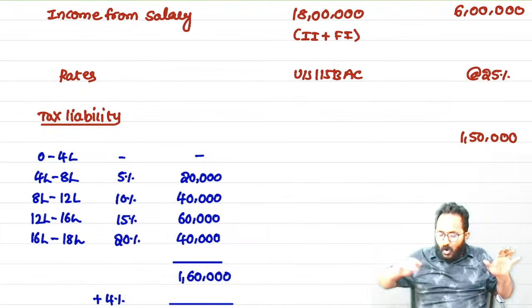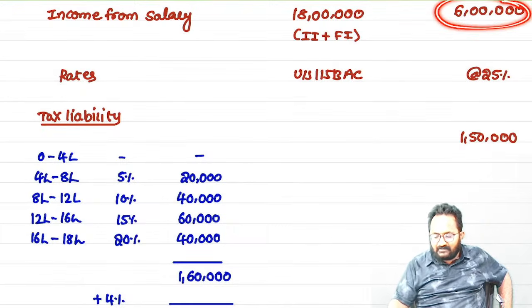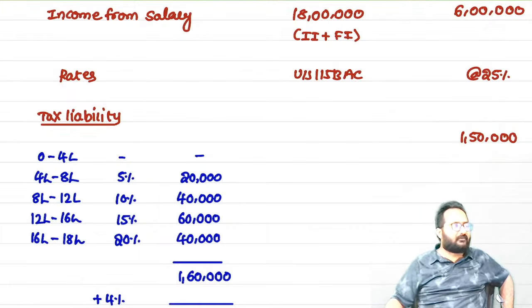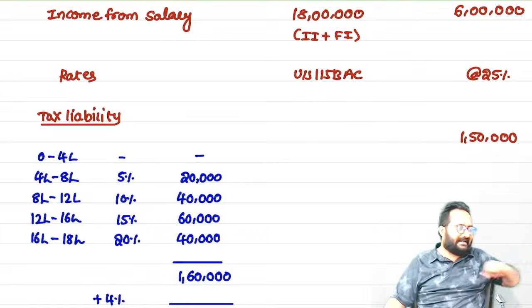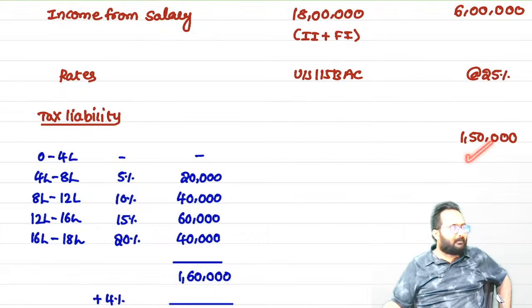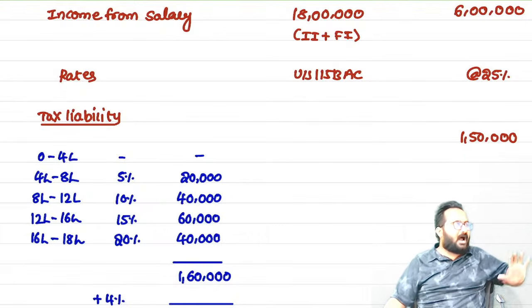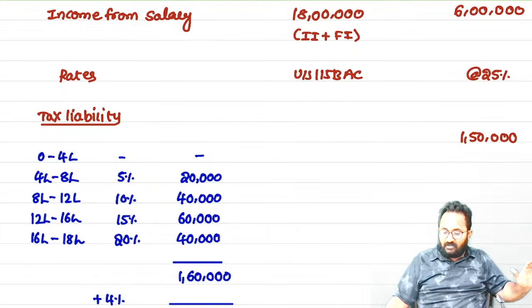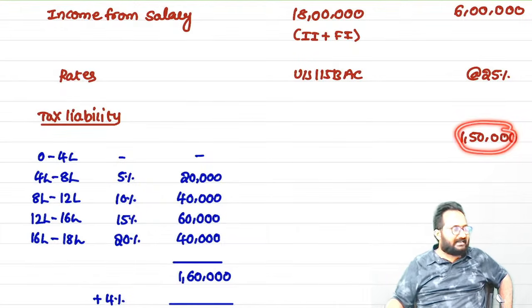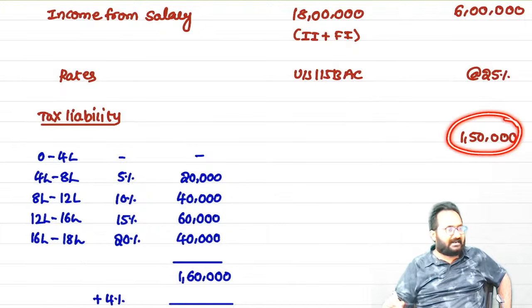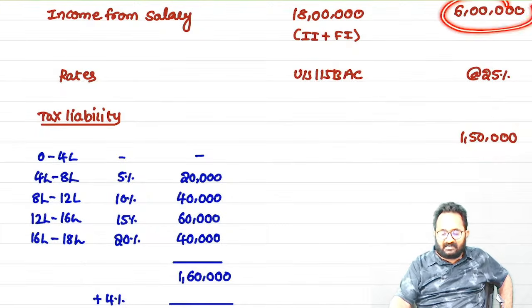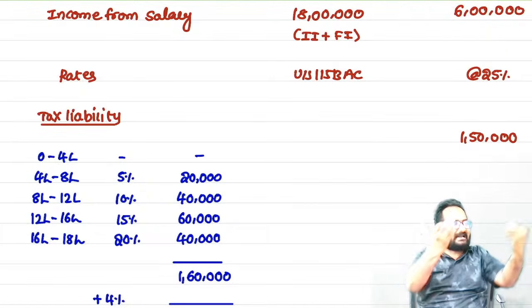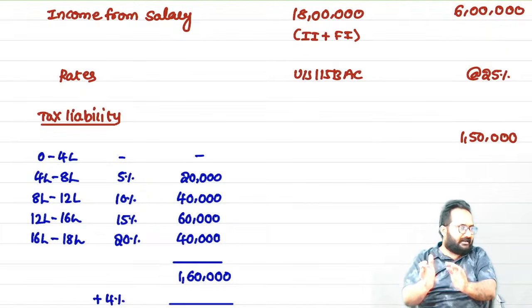Okay. In the foreign country, you paid tax on 6 lakhs. How much, ma? 1,50,000. But I don't want to give this 1,50,000 as a credit. In full credit, you take this amount as a credit directly. But in ordinary credit, they are not giving the entire amount as a credit. They are restricting this credit. Suppose if the 6 lakh were taxed in India, how much could we collect? That amount only we can give as a credit.